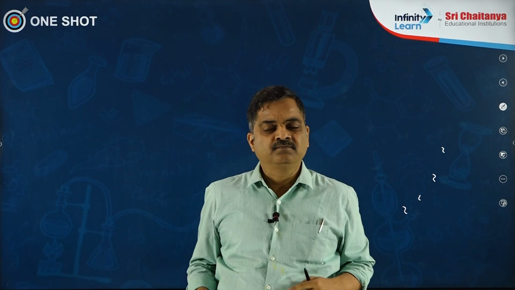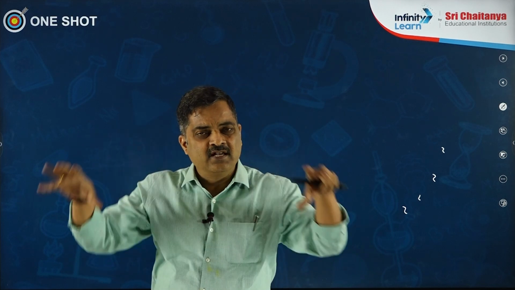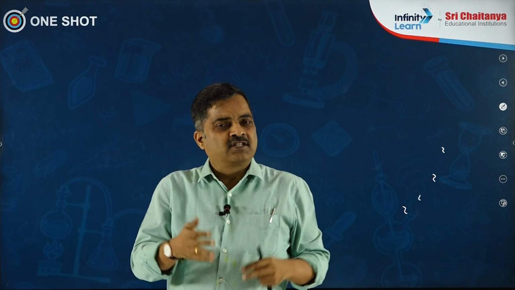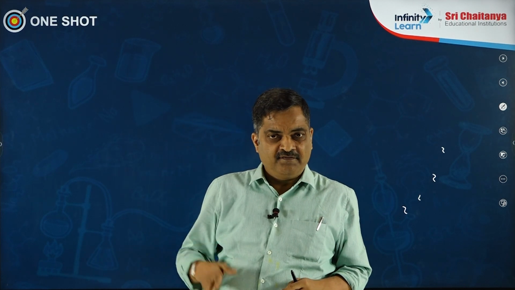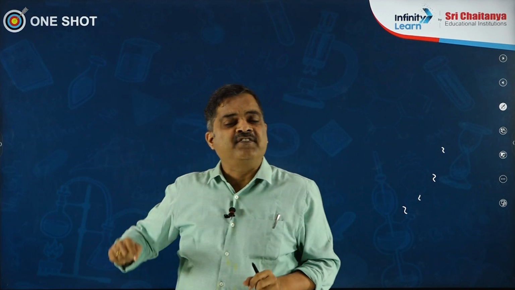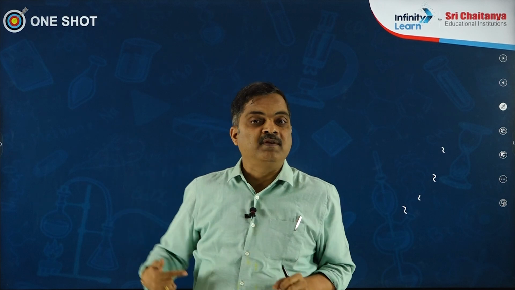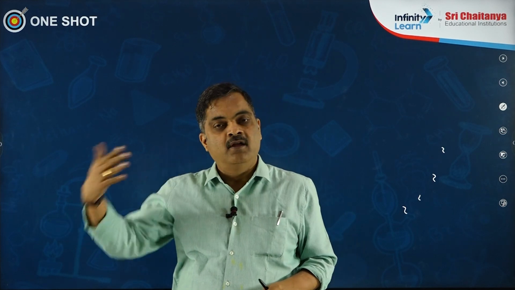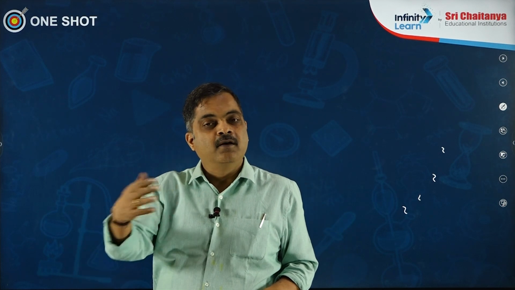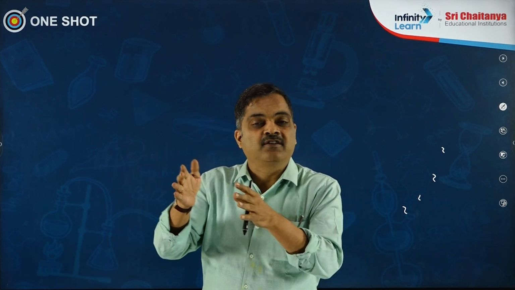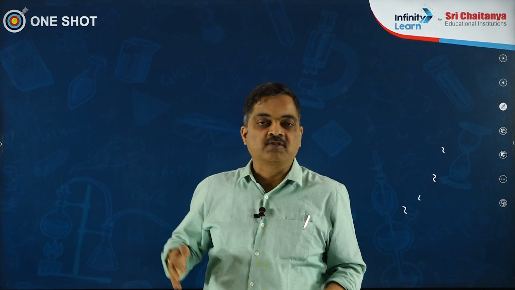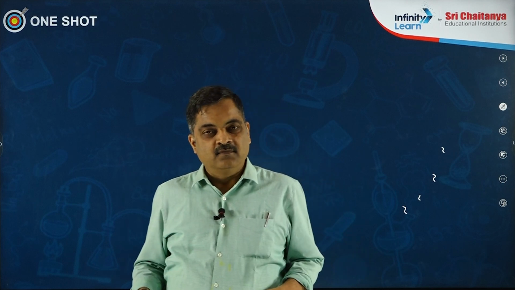Then we go to genus. A group of species put together is kept under genus. Genus name should start with a capital letter. For example, mango is Mangifera. For wheat, the genus is Triticum. A genus can have 1 species epithet, or more than 1 species epithet. Solanum tuberosum, Solanum melongena, Solanum lycopersicon, Panthera leo, Panthera pardus, Panthera tigris. These are all examples of different species. A genus can have more than 1 species. Well, this is very simple.